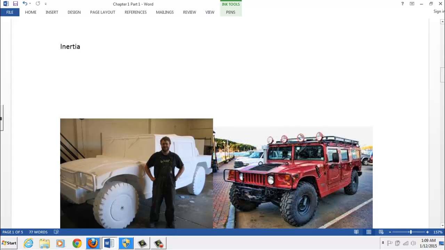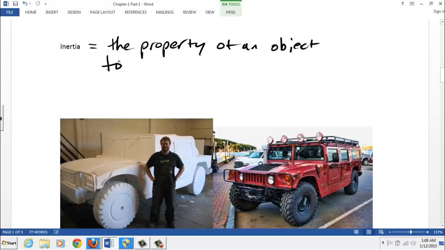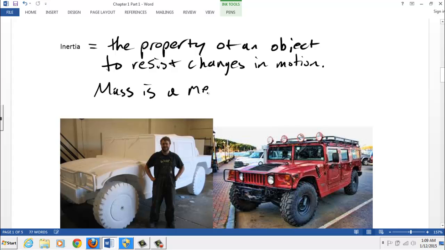Inertia, another term we need to be familiar with. Inertia is the property of an object to resist changes in motion. You can also think of mass as a measure of inertia.